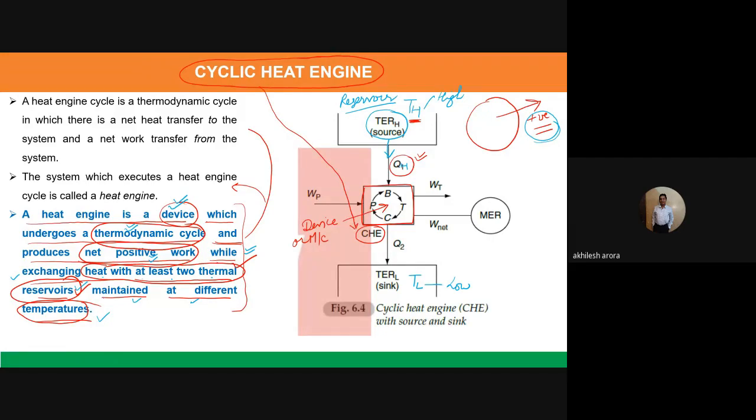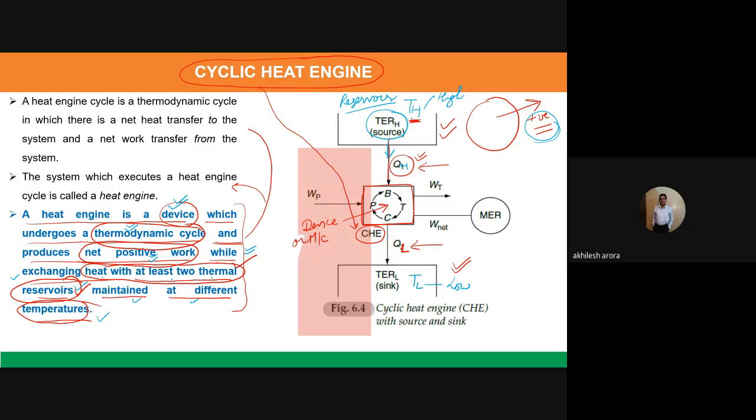Okay, so what is the function of this cyclic heat engine? It interacts with two thermal reservoirs. One is this thermal reservoir, other is this thermal reservoir at low temperature. So from one thermal reservoir, it is taking this heat QH, and to the other thermal reservoir, it is rejecting QL amount of the heat.